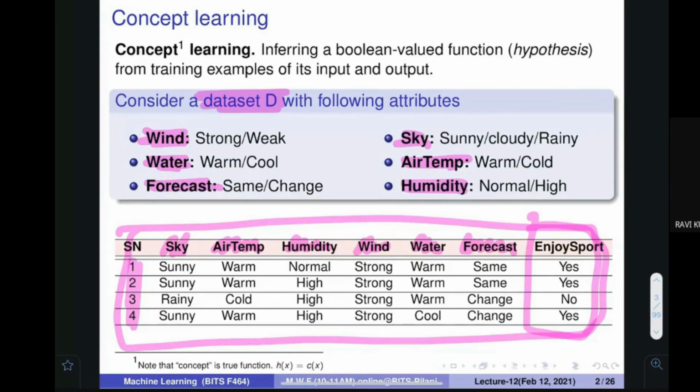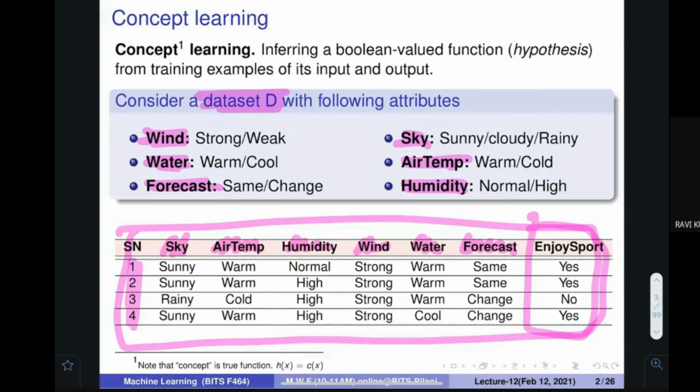Let's also assume that wind can take only 2 values, strong and weak. Sky can take sunny, cloudy, and rainy. Air temperature could be warm or cold. Water could be warm or cold. Forecast could be same or change. Humidity could be normal or high. Let's assume that only these values are possible.